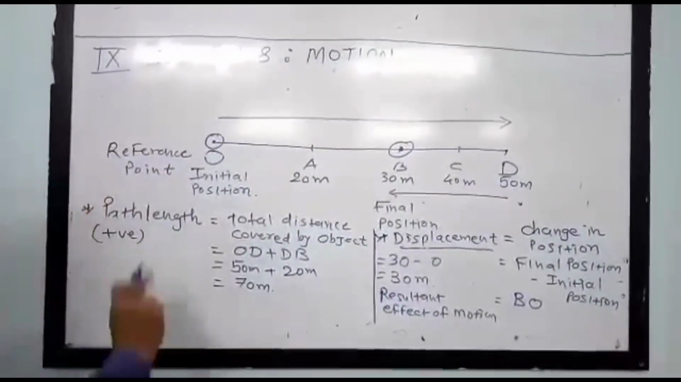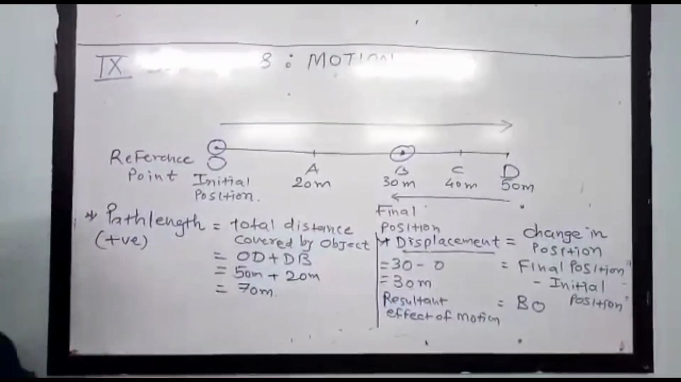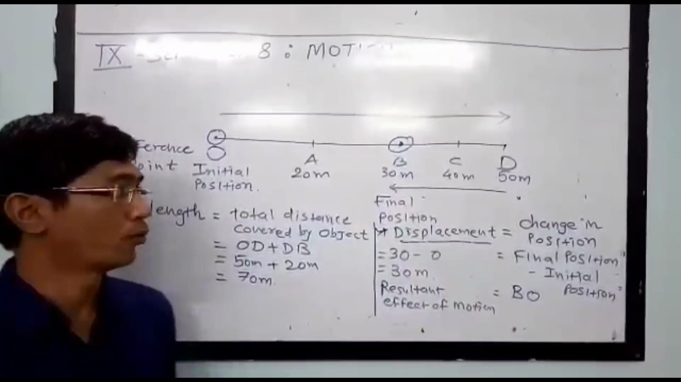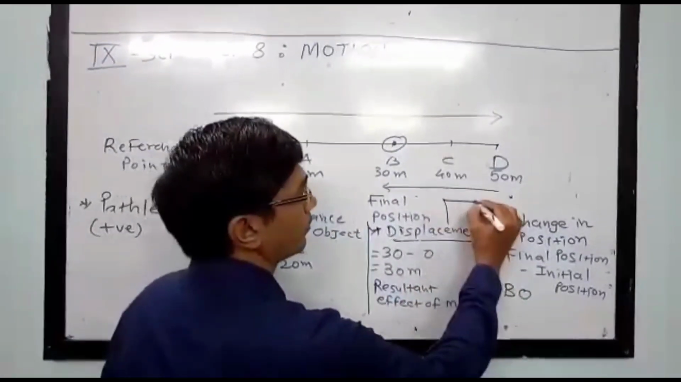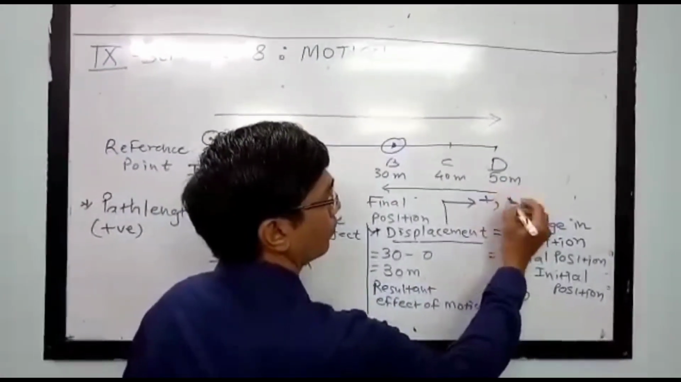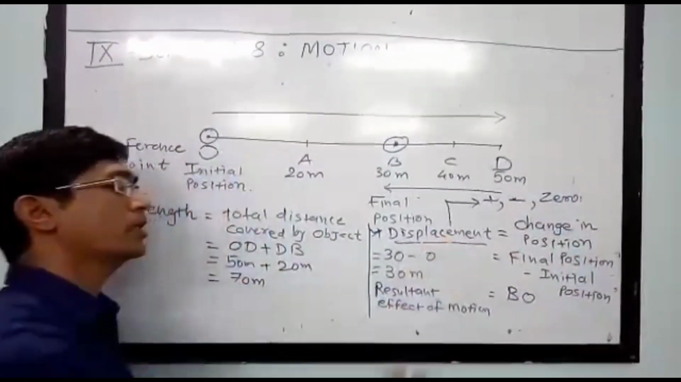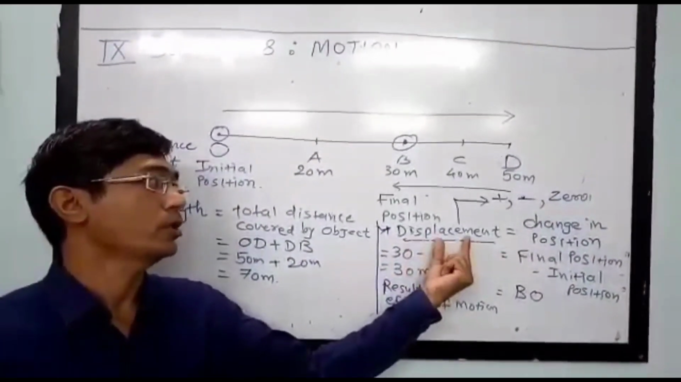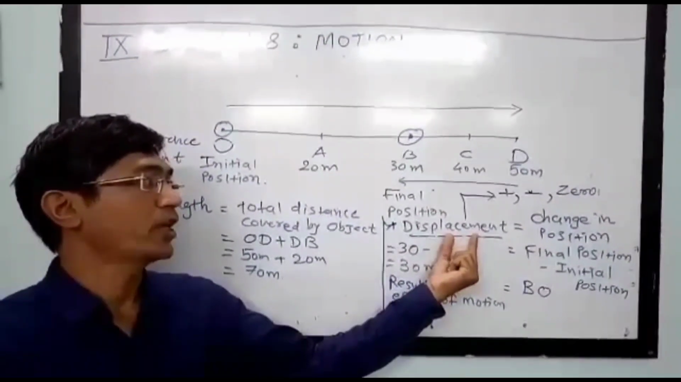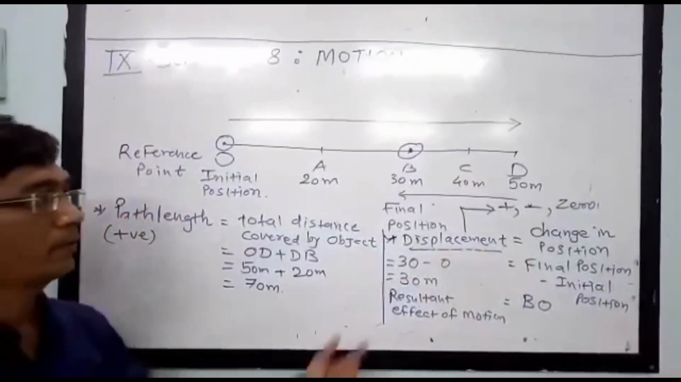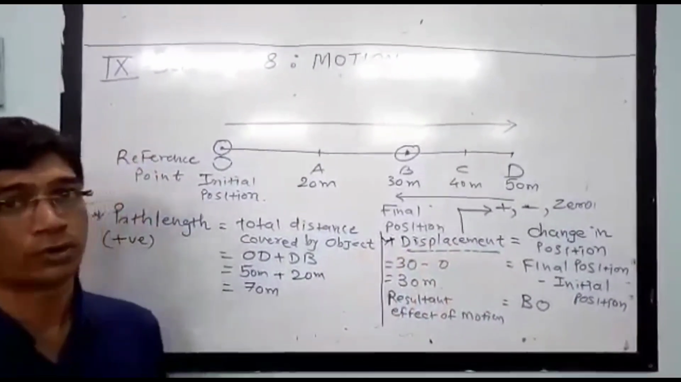Path length is positive, whereas displacement may be positive, negative, or zero. Displacement also denotes the direction in which the object's motion is taking place. Sometimes we get displacement as zero also.